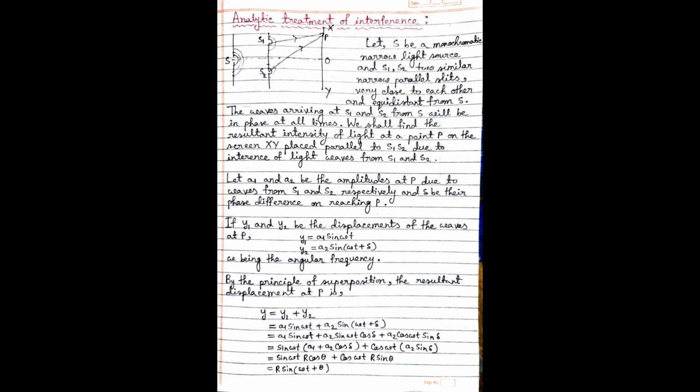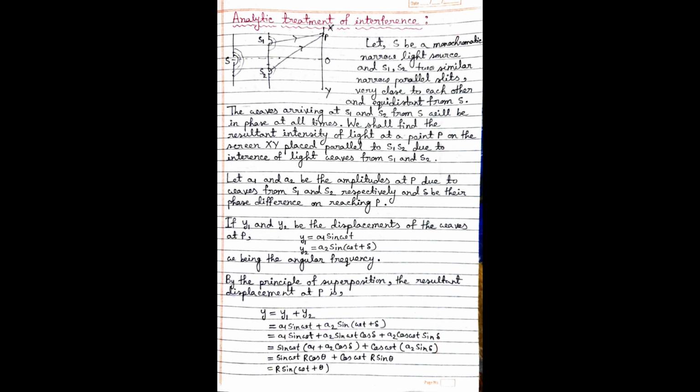Now take common sine omega t in the first term and cos omega t in the second term. Now let us assume that a1 plus a2 cos delta is equal to capital R cos theta and a2 sin delta is equal to capital R sin theta.